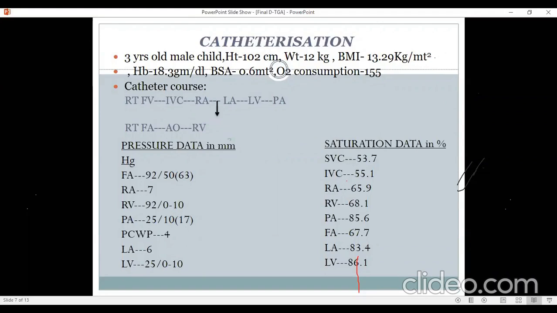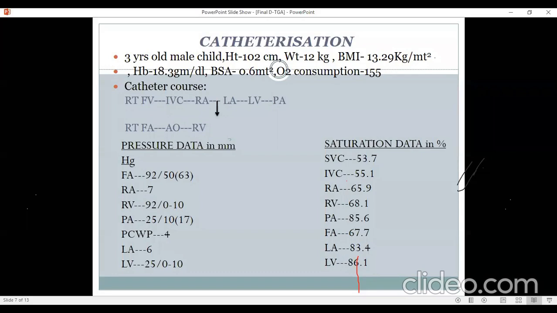So she's operable in terms of her pulmonary vascular resistance, although we don't have it over here, but her PVR is going to be normal because her PA pressure mean is only 17 and her PA saturations are rather good, 86%. But the question is, what kind of surgery are we going to do?